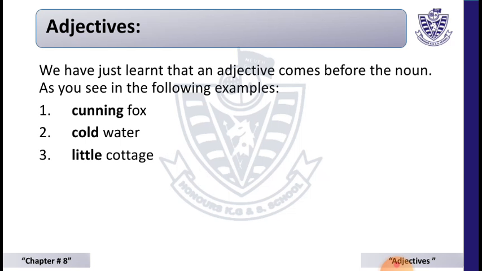Students, we have just learned that adjectives come before the noun, as we can see in these examples: cunning fox, cold water, little cottage. As we know, fox, water and cottage are nouns and cunning, cold, little are adjectives.